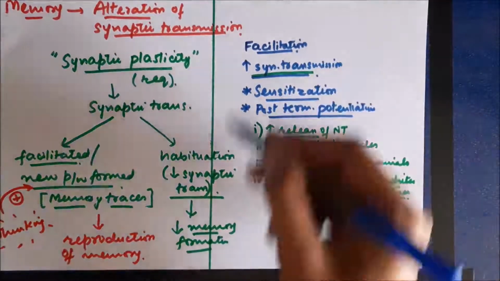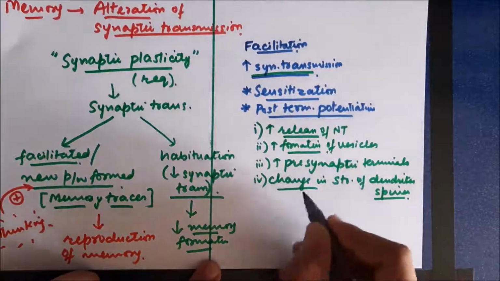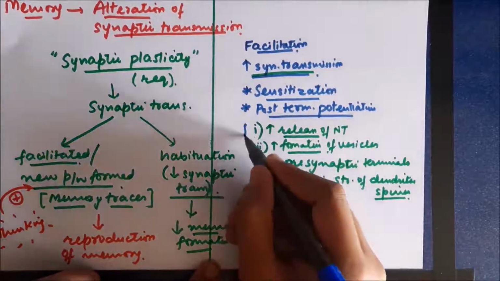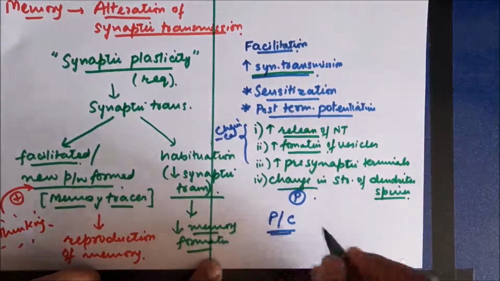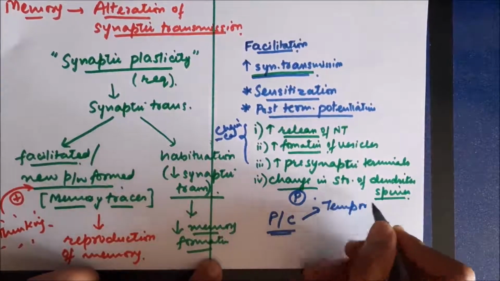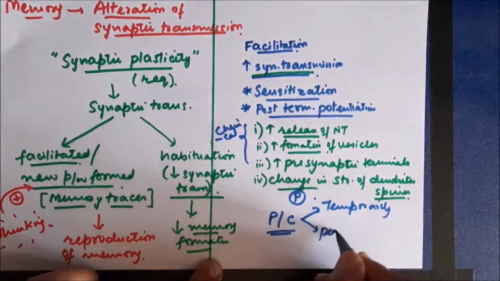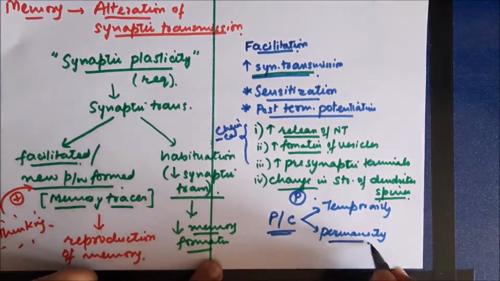Now, these changes can be divided into two types. The release of neurotransmitter, vesicles, and presynaptic terminals are the chemical changes, and the change in the structure is the physical change. So physical change or chemical change, they can occur either temporarily or permanently.